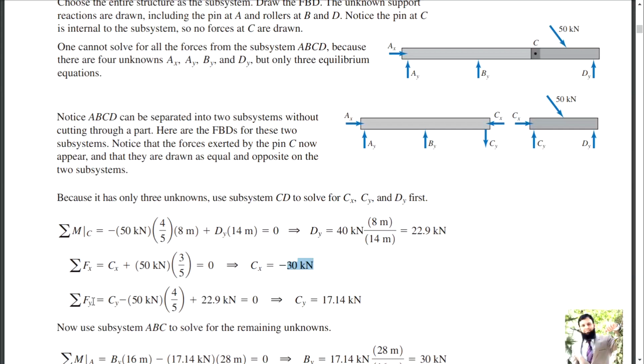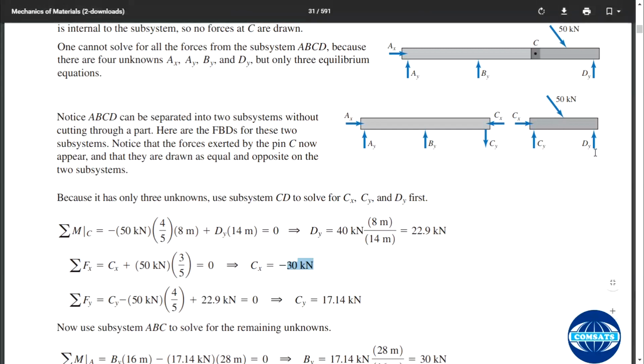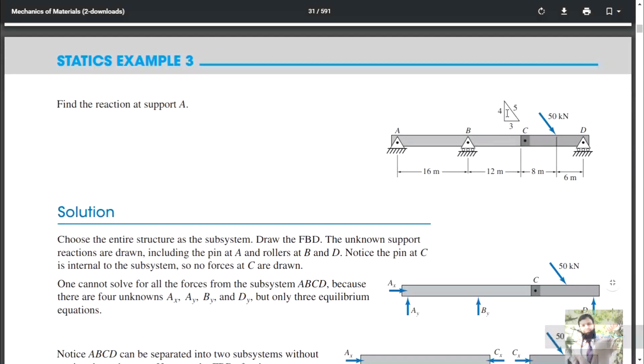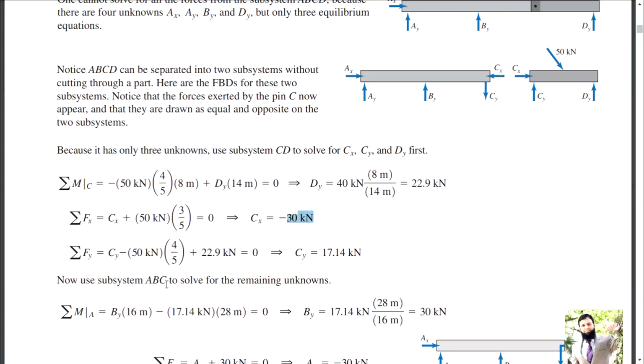Similarly, we find summation of Fy by assuming what is positive and what is not positive. Assume upward force is positive: Cy minus 50, and the sine component will contribute towards this, 50 sine theta, which is perpendicular over hypotenuse, 4 divided by 5, with no moment arm because we are calculating forces, and plus this Dy which we have found.